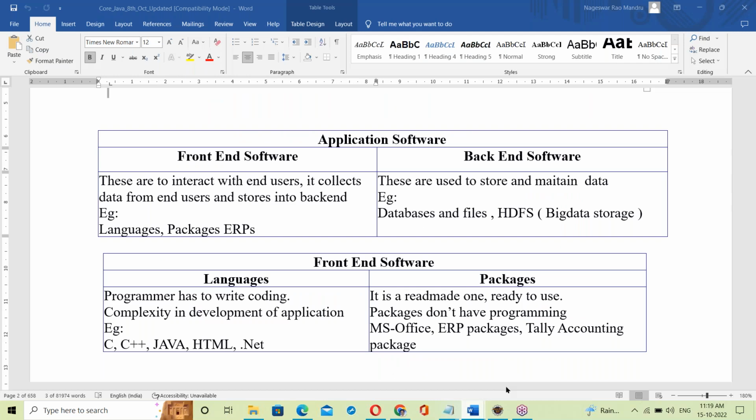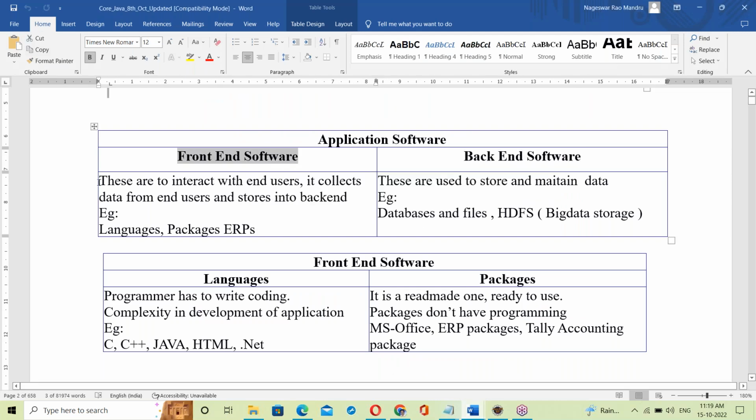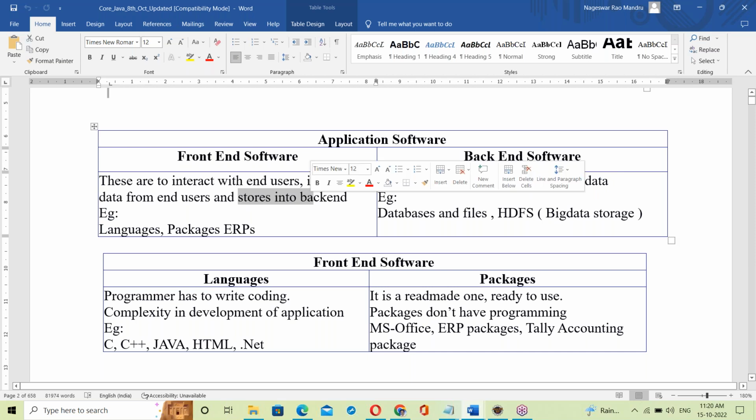Application software has front end and back end. Front end is to interact with end users; it collects data from end users and stores it in the back end. Back end software is to store and maintain data.